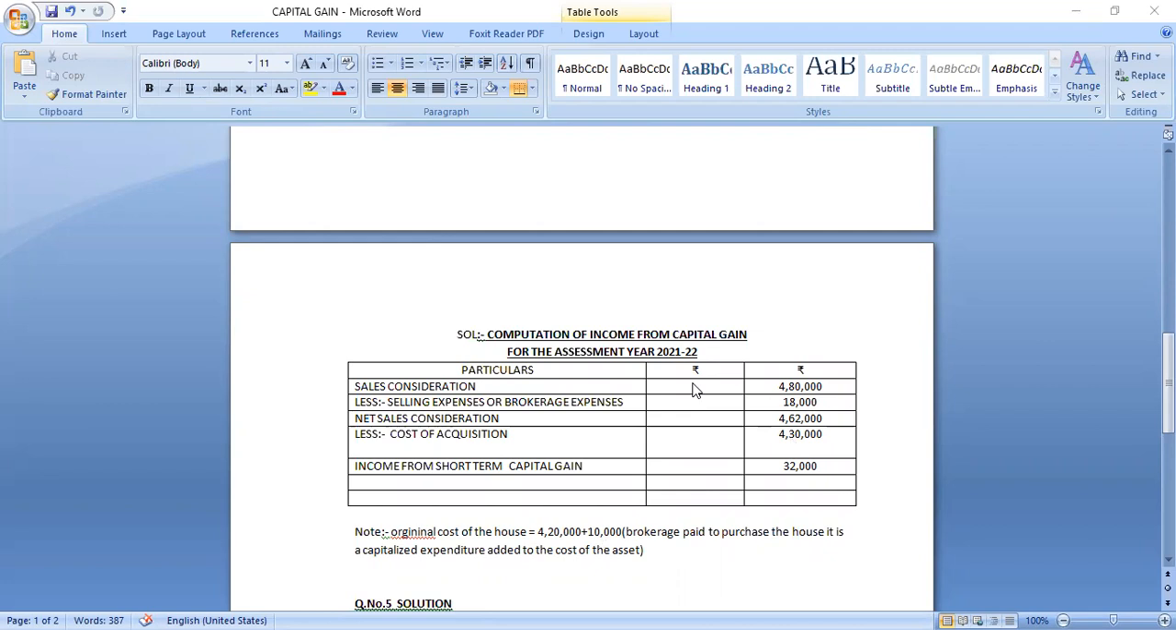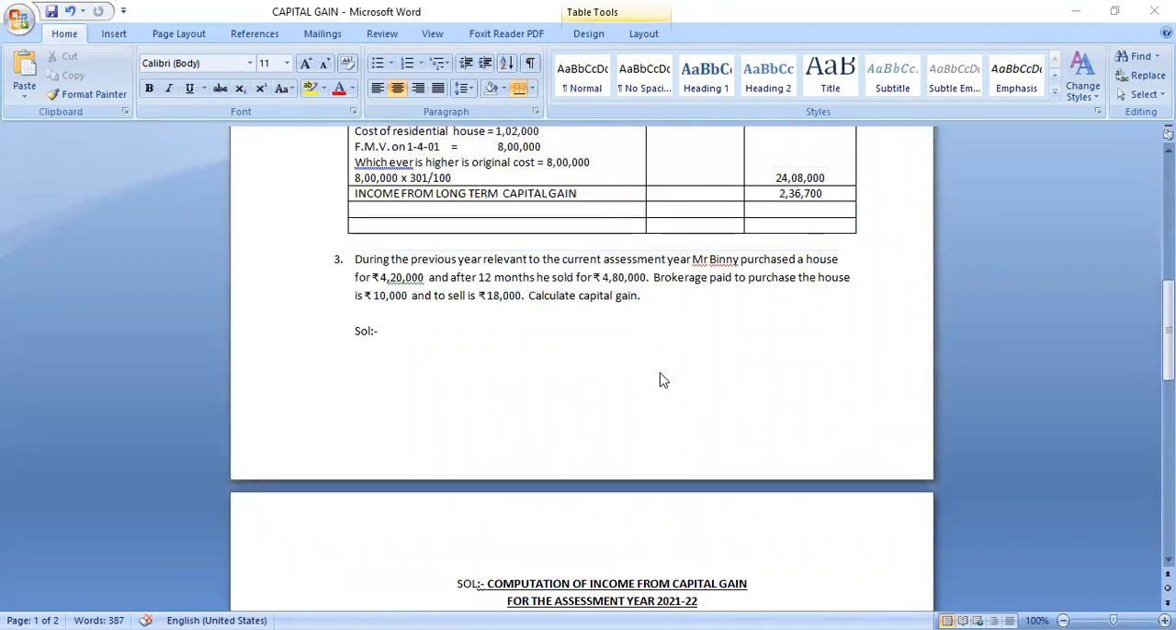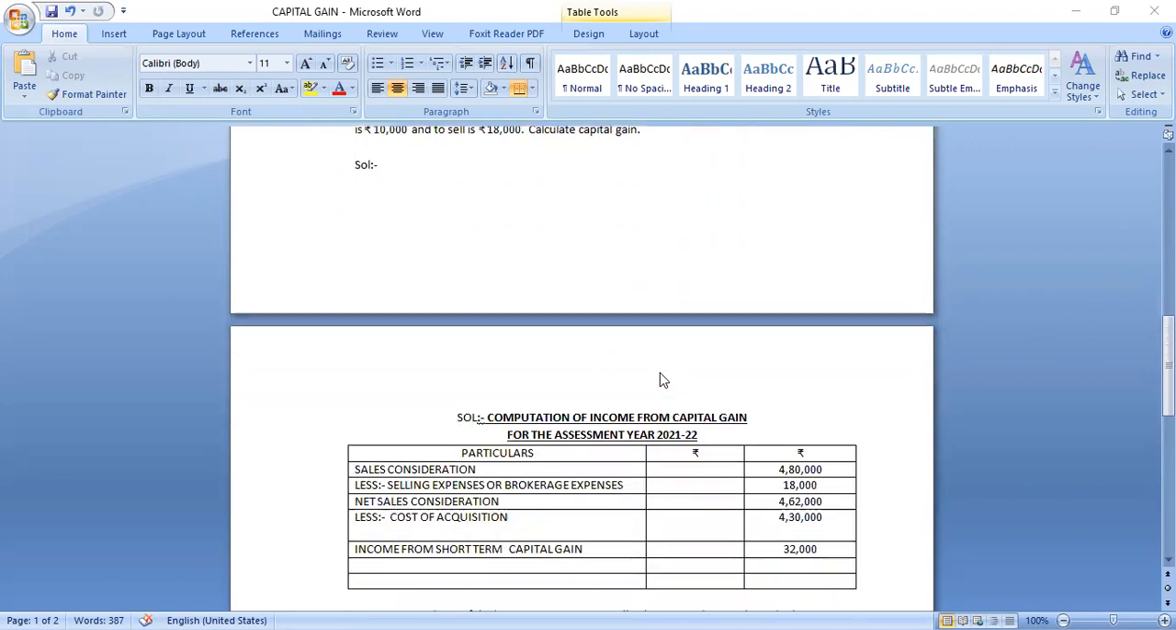This is how to compute income from short-term capital gain. We will not calculate index cost of acquisition or index cost of improvement. Okay, got it. So please keep in mind the brokerage paid to buy the house is a capitalized expenditure that should be added to the cost of the asset, cost of the property. Okay, so we go for the next one.